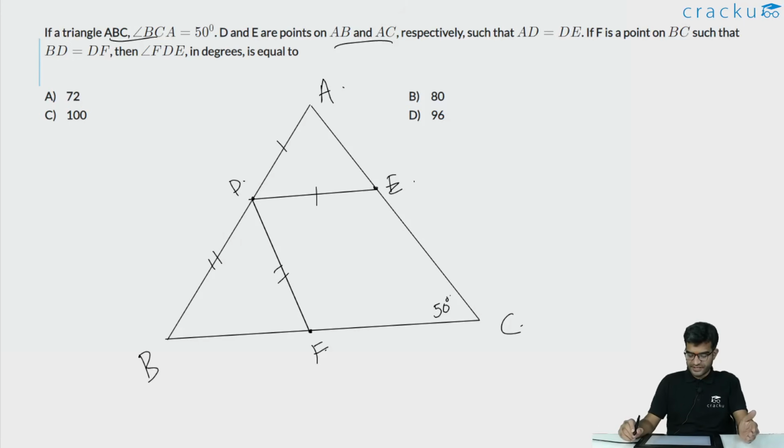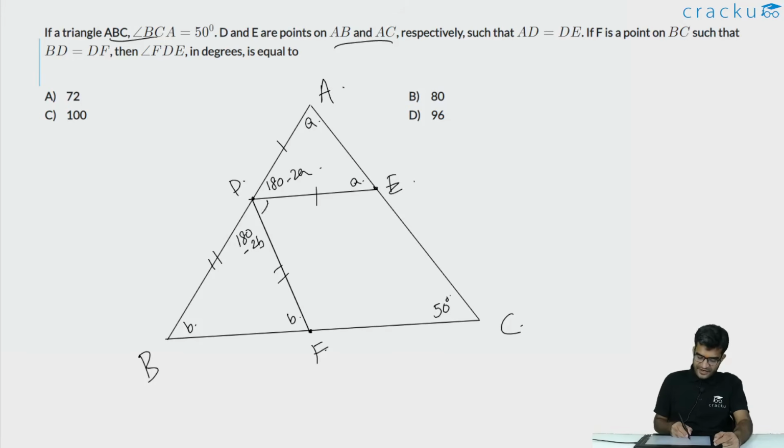If you first look at the isosceles triangle ADE, and assume that angle A is small a, then the value of angle E will also be equal to small a, because AD is equal to DE. Similarly, BDF is an isosceles triangle. So if you assume that angle B is small b, the value of angle F will also be equal to small b. So what is the value of angle BDF? This will be 180 minus 2b. Similarly, the value of angle ADE will be 180 minus 2a.